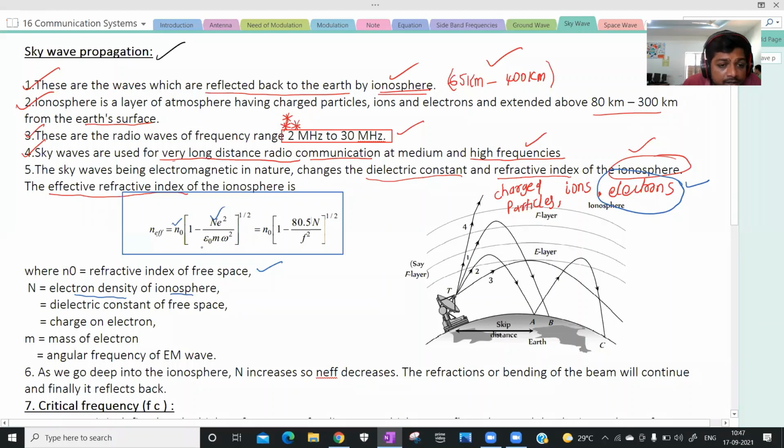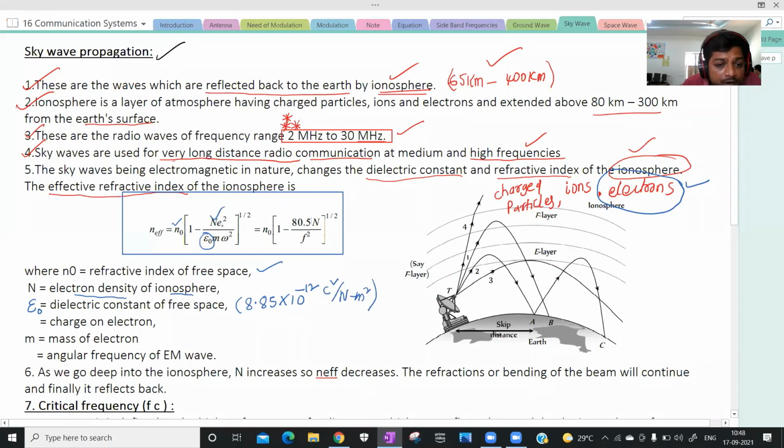What is this epsilon naught? Epsilon naught is the dielectric constant of the free space. What is the value of epsilon naught? 8.85 into 10 power minus 12 Coulomb square per Newton meter square.